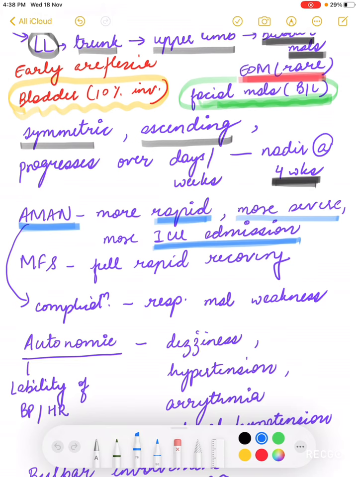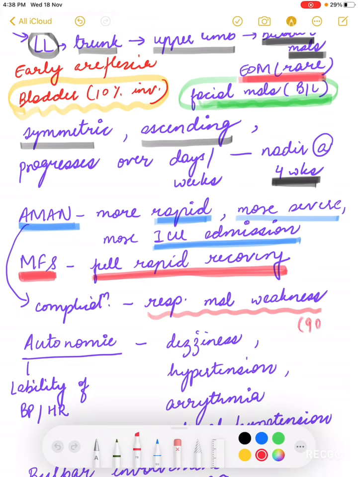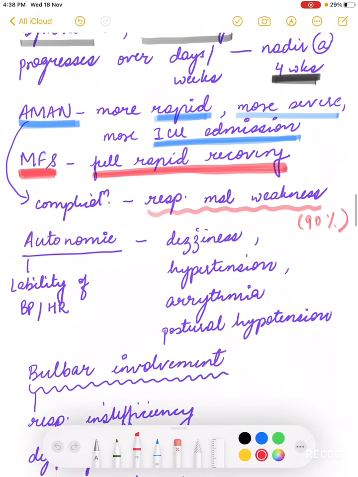Also, I will talk about one variant, which is the Miller-Fisher variant. This is a good variant. It has an excellent prognosis, and full and rapid recovery is seen in the Miller-Fisher variant. This AMAN variant, why I said it has more ICU admission, is because of respiratory muscle weakness, diaphragmatic paralysis. The diaphragm is responsible for 90% of your respiration. This diaphragmatic involvement occurs in AMAN, and that is what is responsible for the ICU admission here.